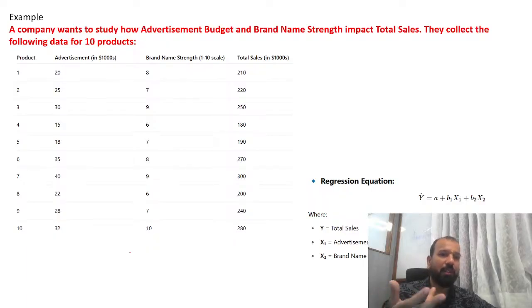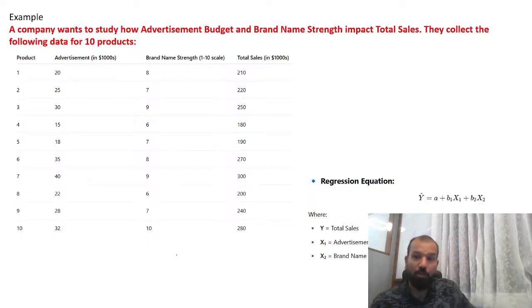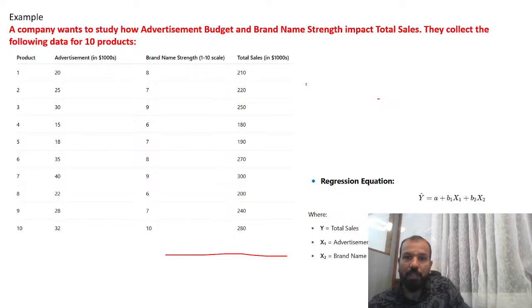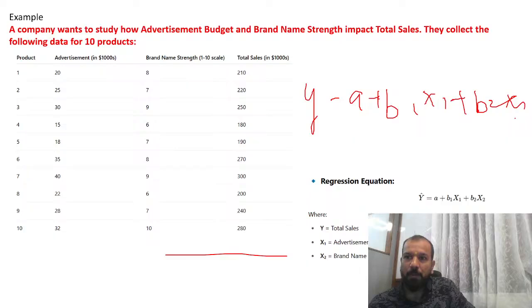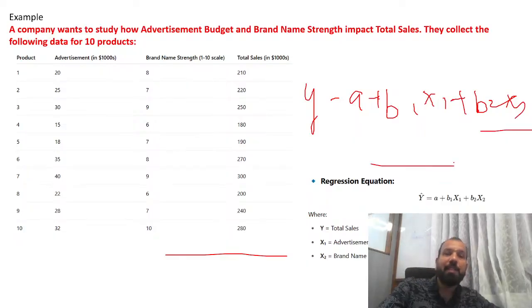$20,000, $25,000, $30,000. The brand name is scaled from 1 to 10, along with the total sales. Regression equation, I have already told you how to make the regression equation. There are two variables, so it is a plus b1 x1 plus b2 x2. But if we have many variables, like after sales, the store outlets, number of people, it can be b2 x2, then b3 x3, then b4 x4.